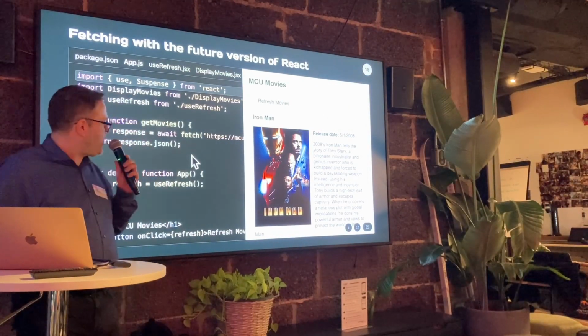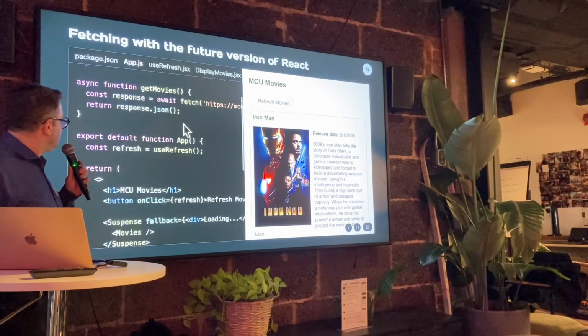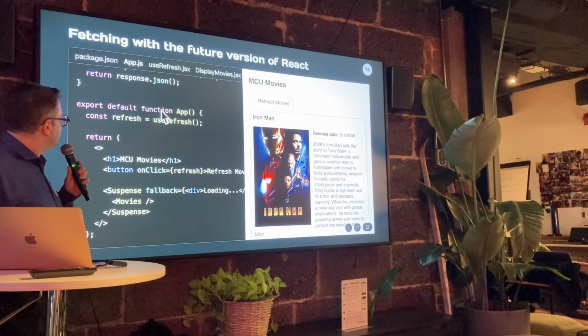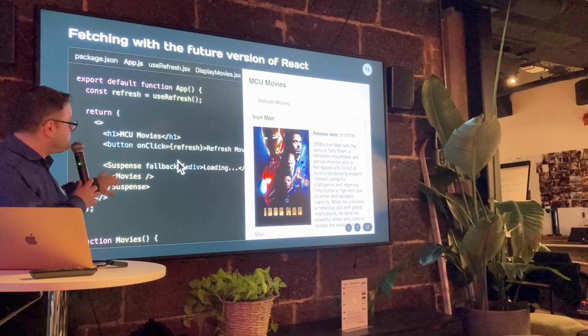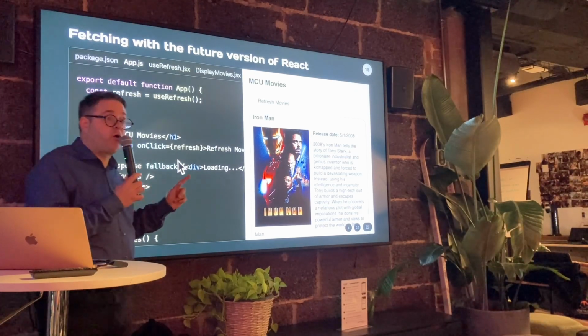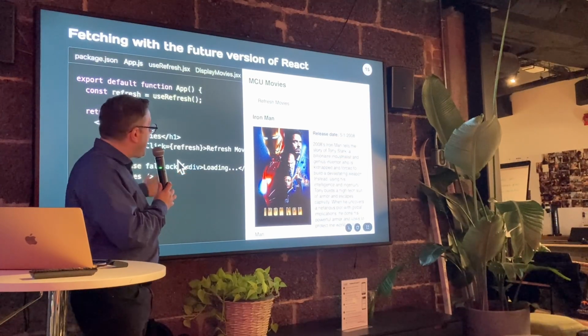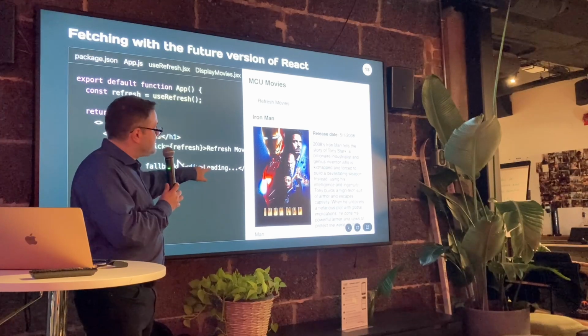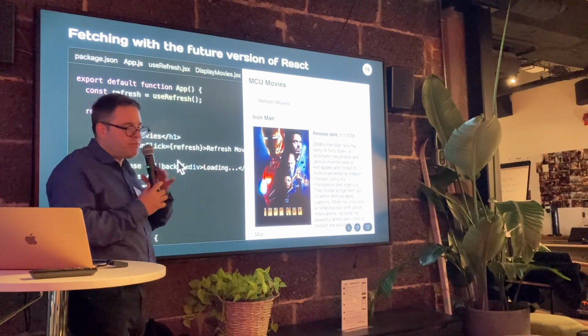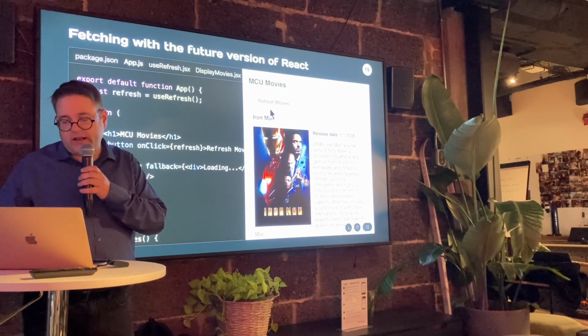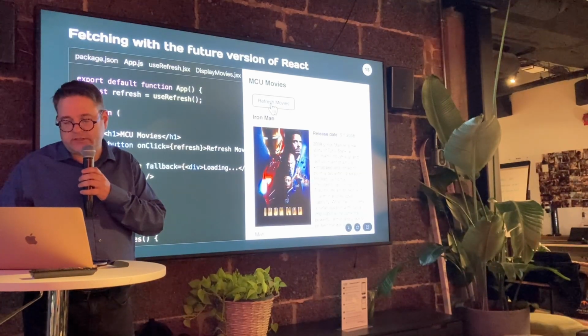Has no flavor. Okay, so here we have our function app. Two things are nice here. First of all, I'm using suspense, which I could not use before. Now, suspense will allow me to have a loading screen. This says loading, but it could be a spinner, by the way. I could use something other than a div loading. So when I click on refresh movies, it's going to say loading, as you can see.